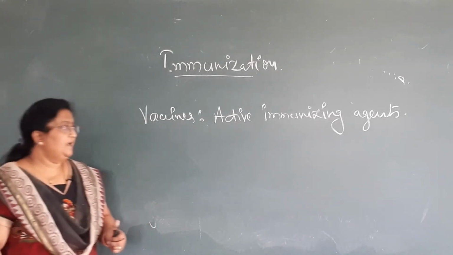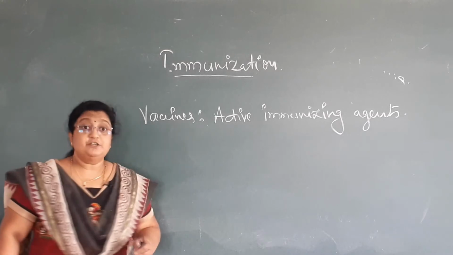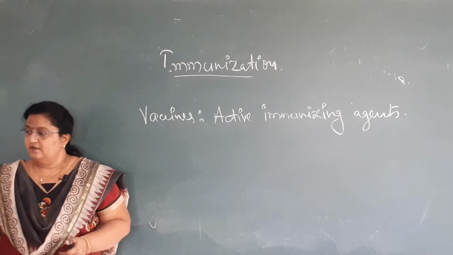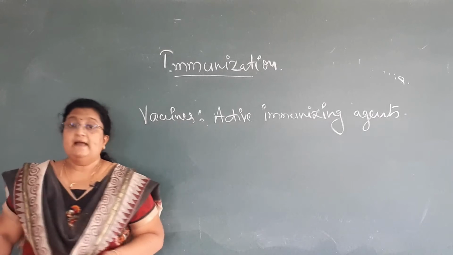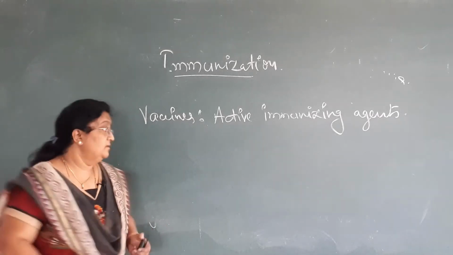We can otherwise define vaccines more appropriately. Vaccines are the animal sera.